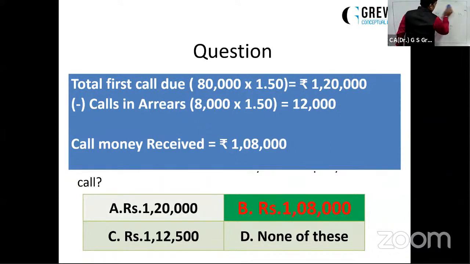So you have to check very carefully whether the question is mentioning the names separately or not. If in the same question it would have been given that the first call was not paid on 3,000 shares and final call not paid on 5,000 shares, then we would have safely assumed that the 5,000 shares who haven't paid the final call include those 3,000 who haven't paid the first call. And then the answer would have been 1,12,500. So read the question very carefully and answer only after understanding the complete length and language of the question.